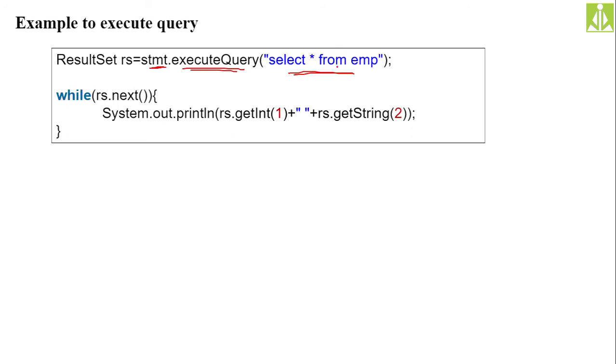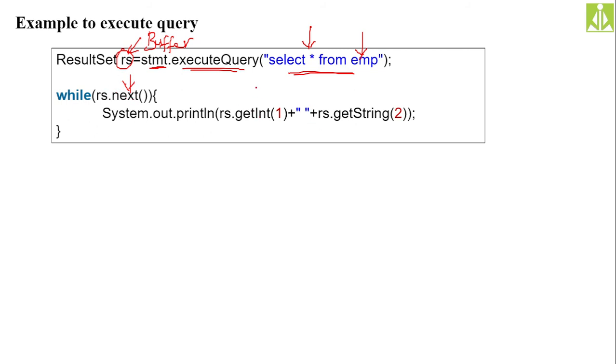So what we are doing, we are retrieving all the records from the employee table. Those records will be stored inside this rs ResultSet. You consider this ResultSet as a buffer, and it is like an enumerator as well: buffer as well as enumerator. Using the next method you can read all the records one by one.